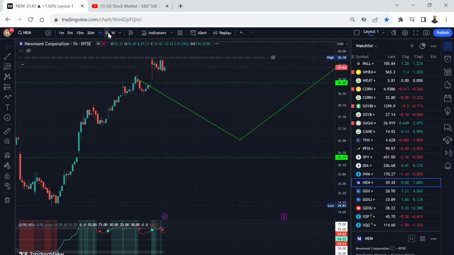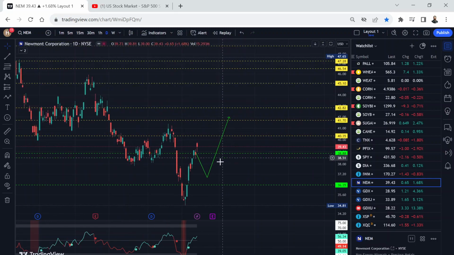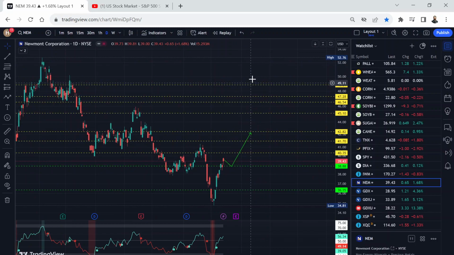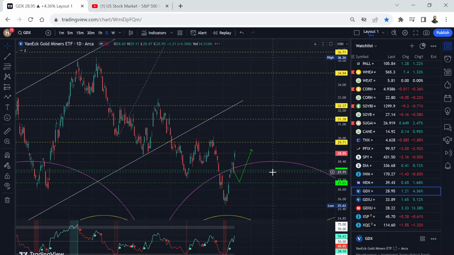So Newmont Mining, daily chart, you can see here. Now I was expecting this gap to fill, but it all depends on gold. But it can come and now fill this bottom gap before it can go higher. All these yellow gaps are the gaps to fill to the top side. Gold miners, same thing. I was expecting that, but now gold made a really bullish move. Still, it can come back, fill this gap before it goes higher.